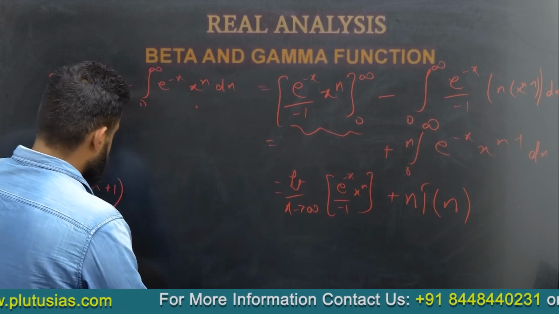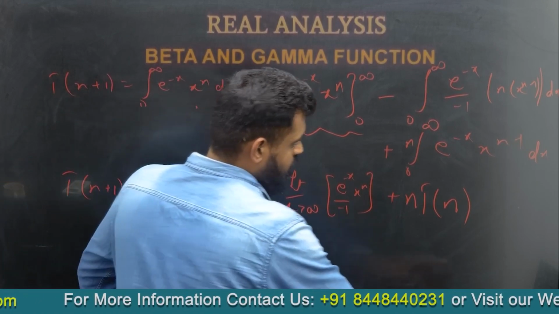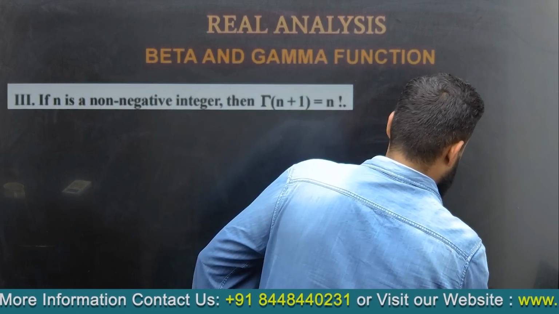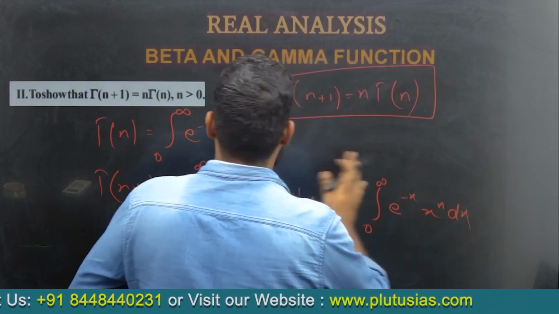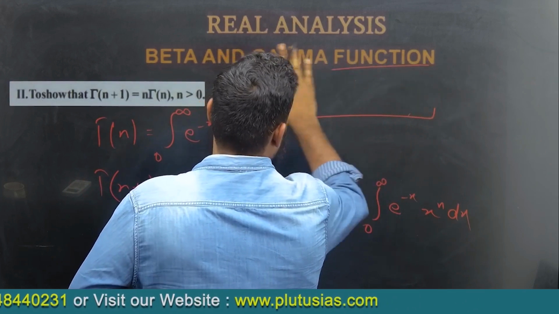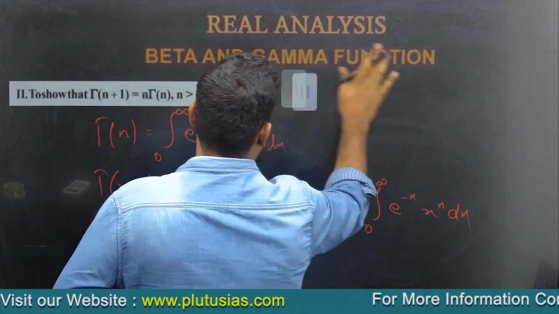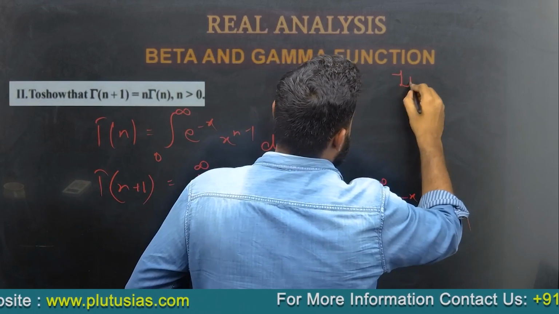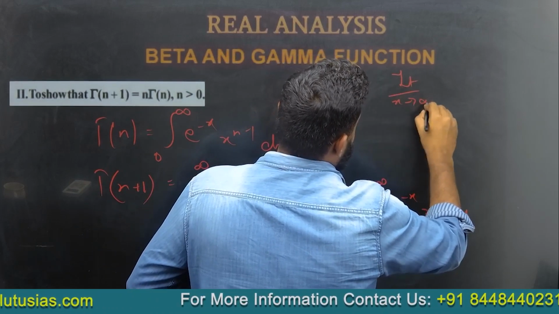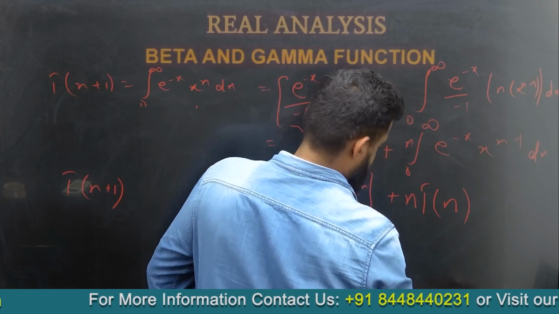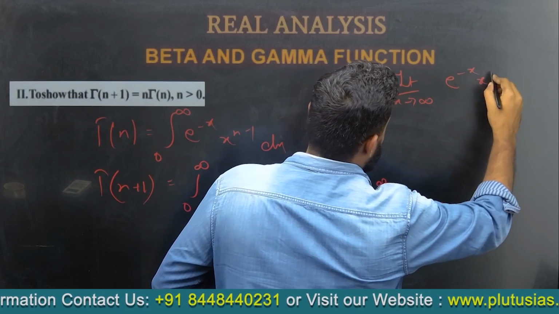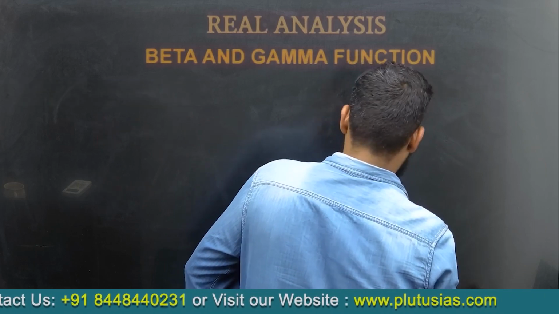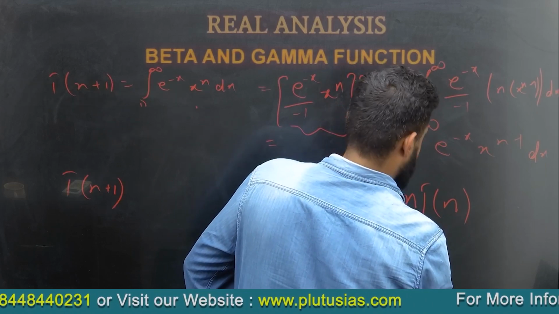I'll solve this somewhere else so that it is very clear. So what do we have? We have limit x tends to infinity of e to the power minus x, x to the power n.